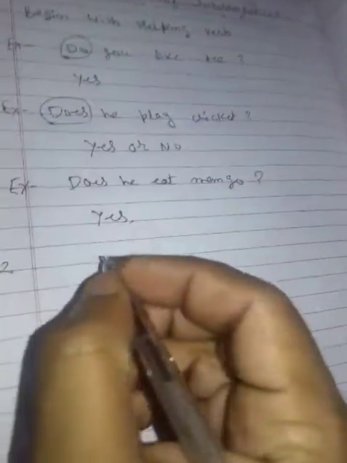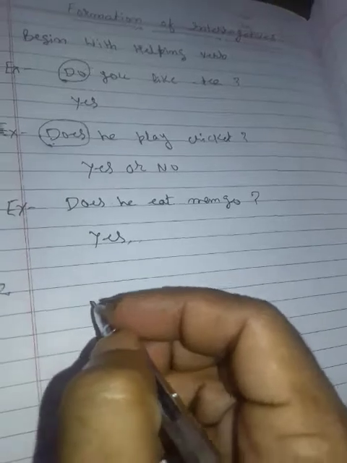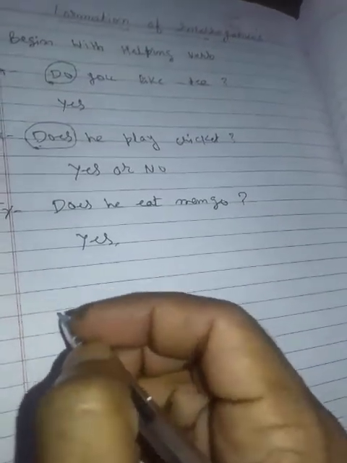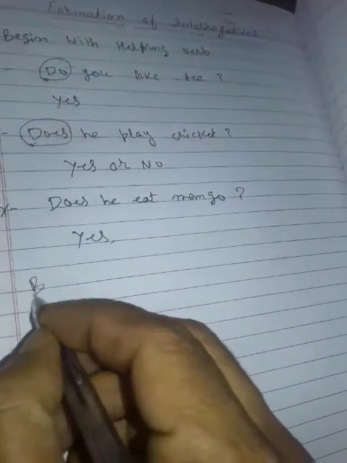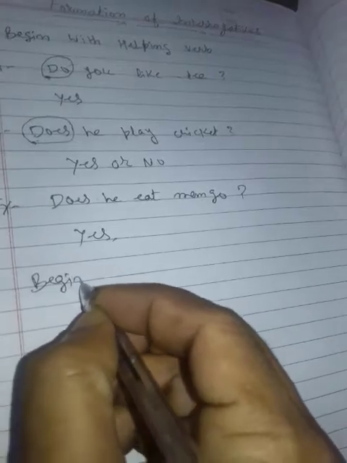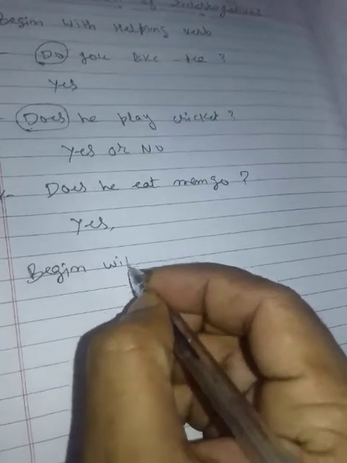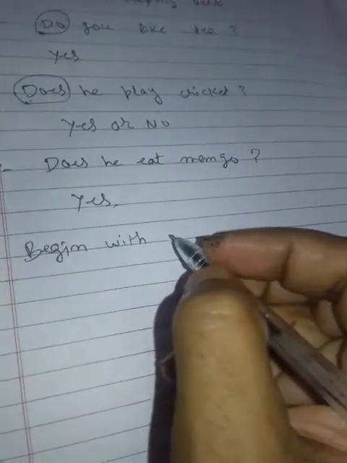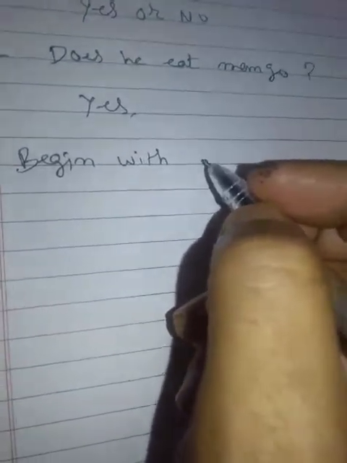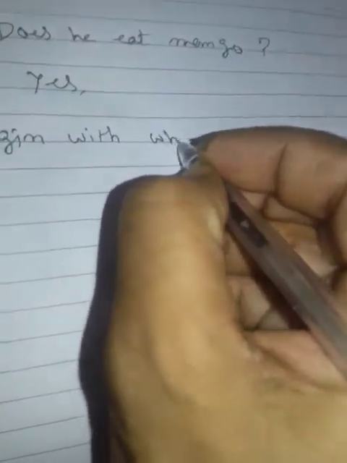Now the second type of interrogative sentence is one that begins with a WH word.